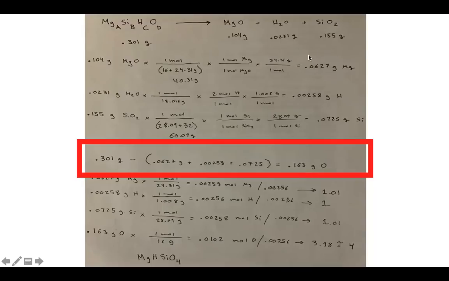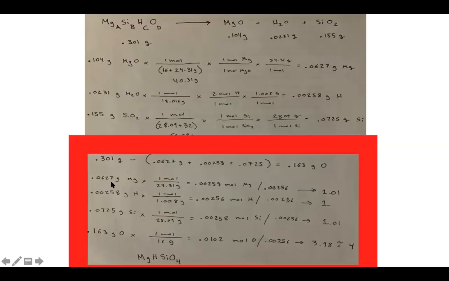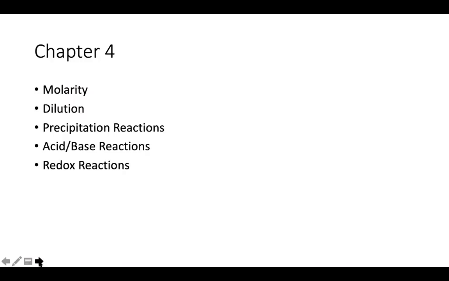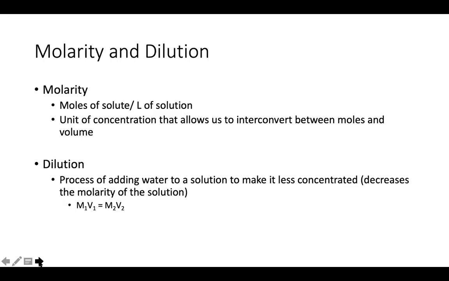Okay, once we have the masses of all 4 of these elements, again, we're just going to convert them to moles, then divide them by the least number of moles, and that gives us our ratio for our empirical formula. So chapter 4 opens up with molarity.